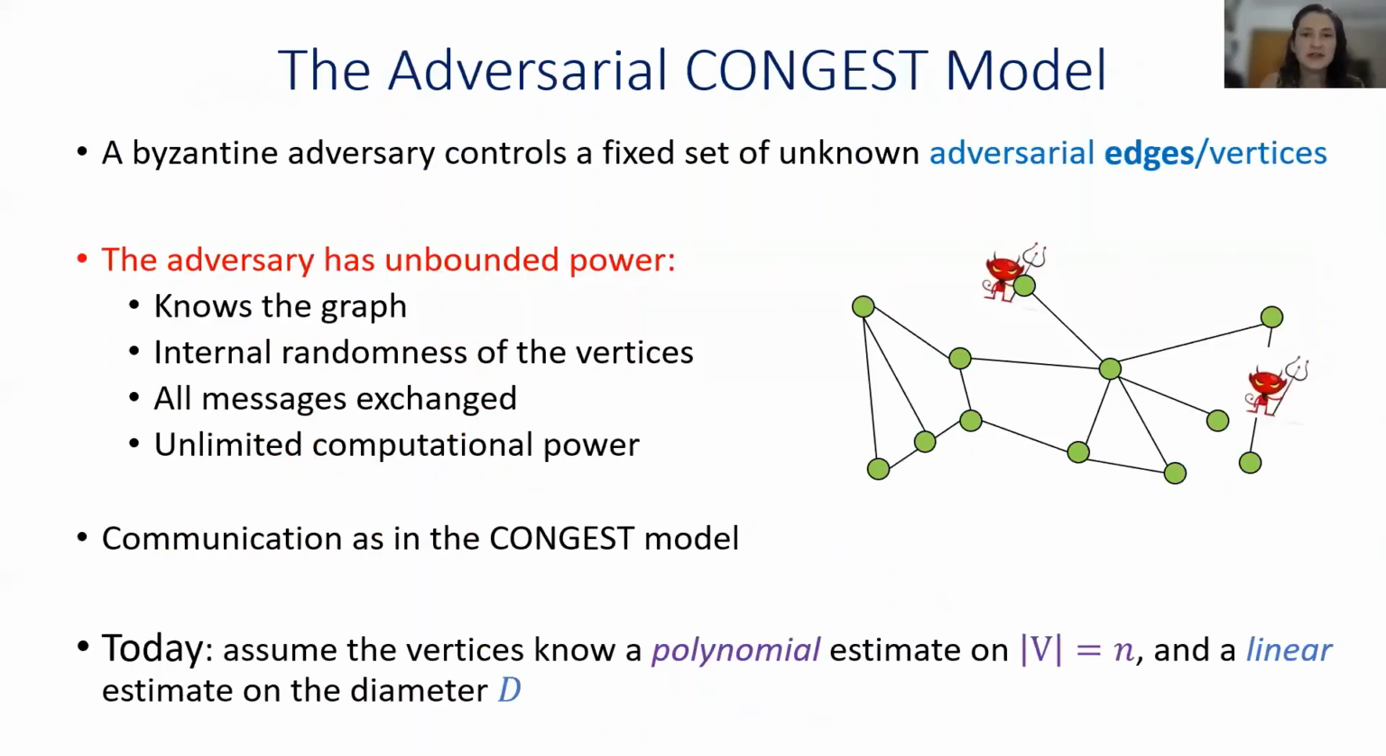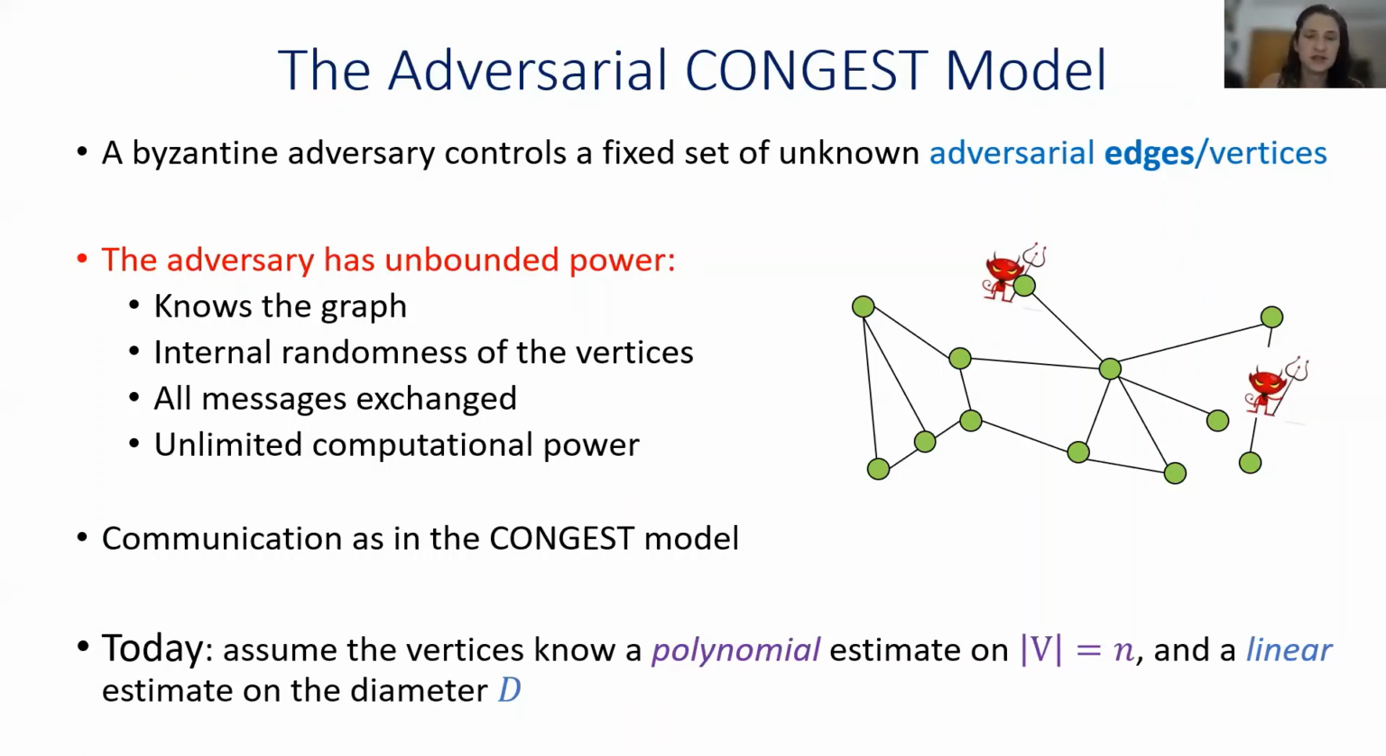We extended the CONGEST model to the adversarial setting. We call it the adversarial CONGEST model, where additionally we have some Byzantine adversary that controls a fixed set of the vertices or the edges, and this set is unknown to the rest of the vertices. My adversary has unbounded power. It knows the graph, all the internal randomness, and all the messages that are exchanged throughout the algorithm. Then this adversary can drop messages or send corrupted messages in every round.